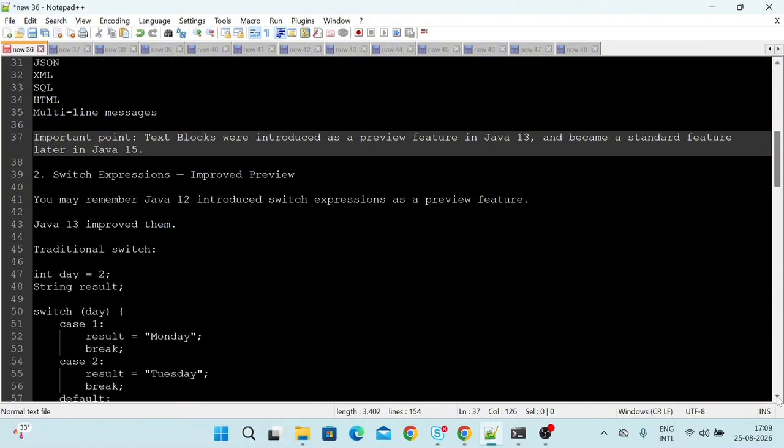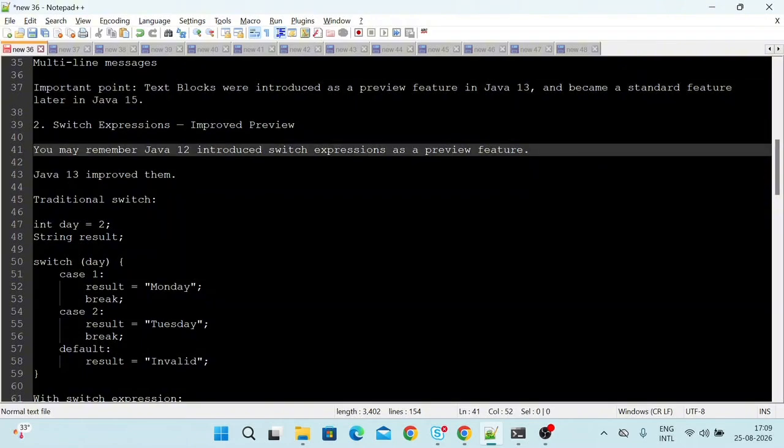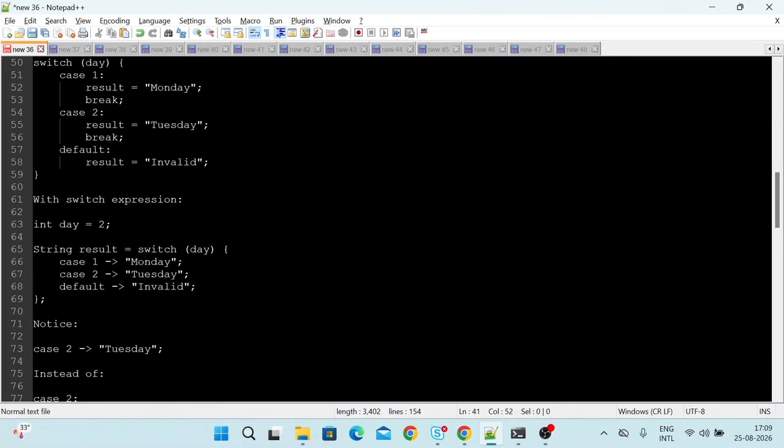Then the second is switch expression, which is the improved preview. You may remember in Java 12 we introduced the switch expression as a preview feature. So Java 13 improved it. The traditional switch is like int day = 2; String result; switch (day), case 1: result = Monday; break; case 2: result = Tuesday; break; default: result = invalid. With switch expressions, int day = 2; String result = switch (day), case 1 Monday, case 2 Tuesday, default invalid. So break is removed from this.